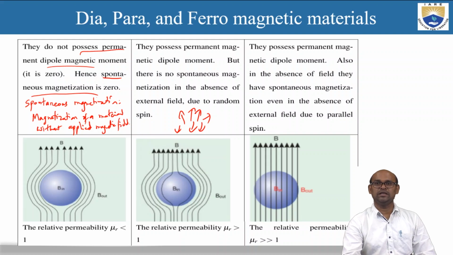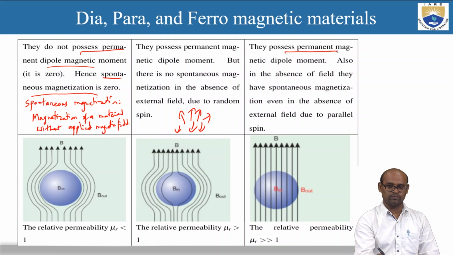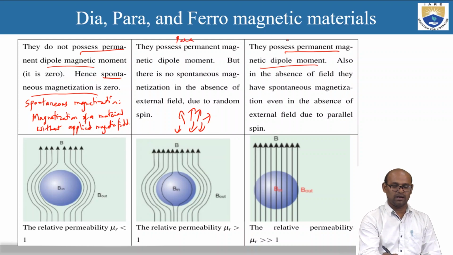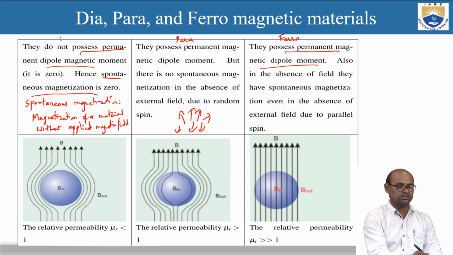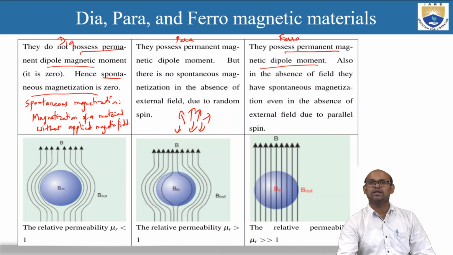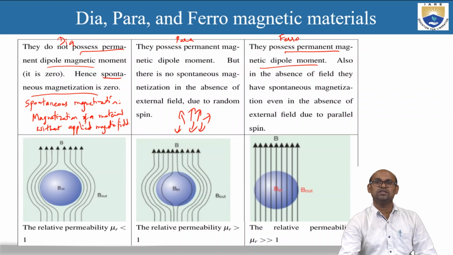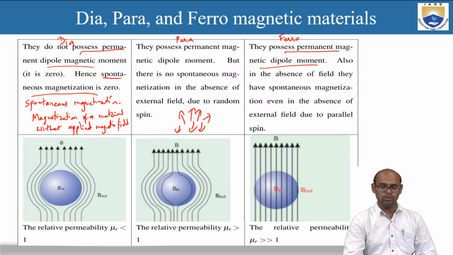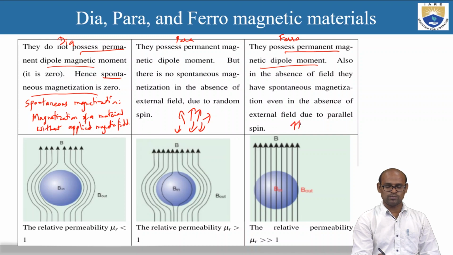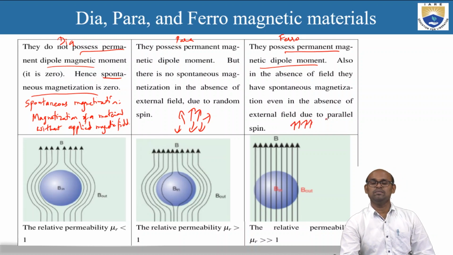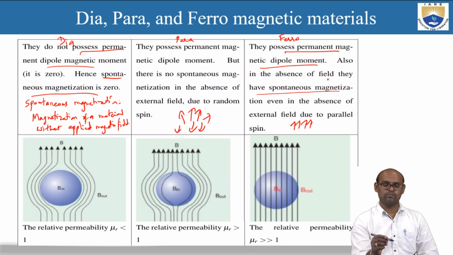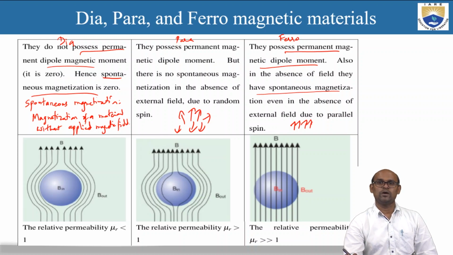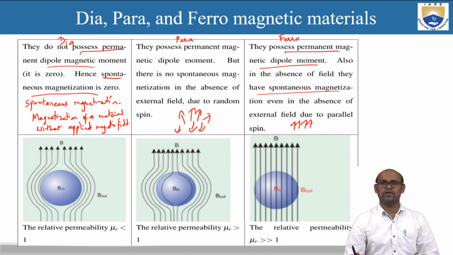Coming to the ferromagnetic material, they possess permanent magnetic dipole. So this is paramagnetic material, this is para and this is ferro, and this is dia. Ferromagnetic materials possess permanent magnetic dipole moment. Also, in the absence of field, they have spontaneous magnetization due to parallel spin. In these ferromagnetic materials, the spins can orient in the same direction even without applying a magnetic field. So that is the reason why ferromagnetic materials do have spontaneous magnetization in the absence of external field.